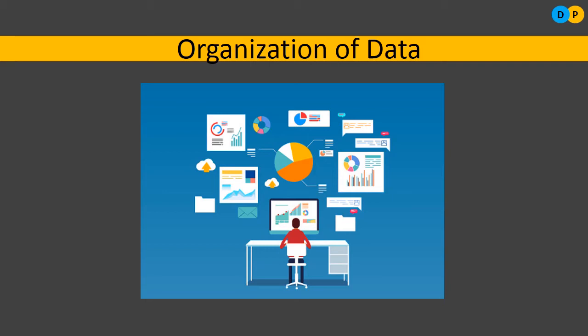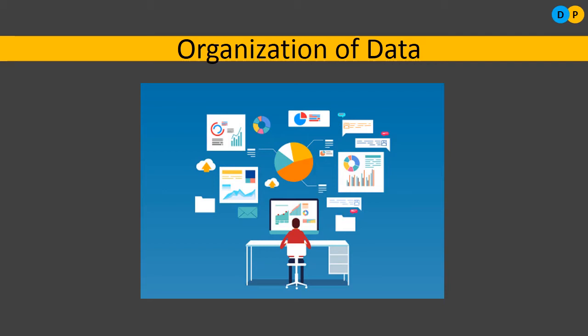Using that particular information, we can take up any decision, or else it will be difficult for us to run the business or any process. So that's why data needs to be converted into information. But to convert data into information, first of all, it needs to be organized in a proper way. So that is what organization of data means.